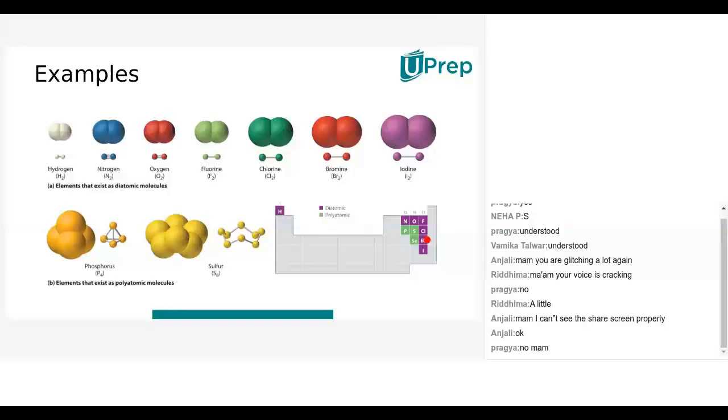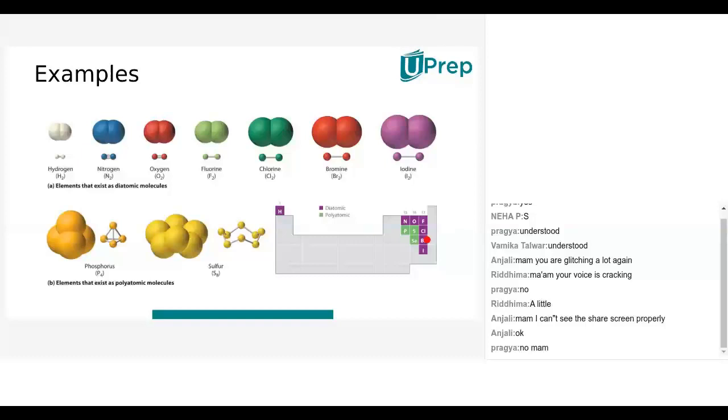I didn't understand the second one, elements that exist as polyatomic molecules. Atomicity, in the sense, the elements in the periodic table are like simple alphabets. That's why they are homogeneous and very pure.